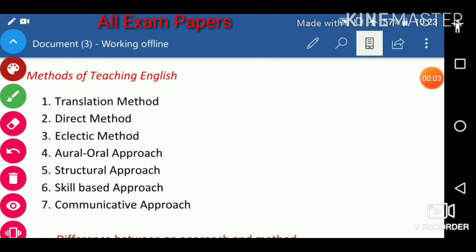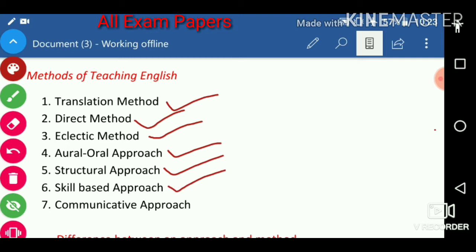Methods of teaching English. First is translation method, direct method, eclectic method, oral approach, structural approach, skill based approach, and communicative approach.